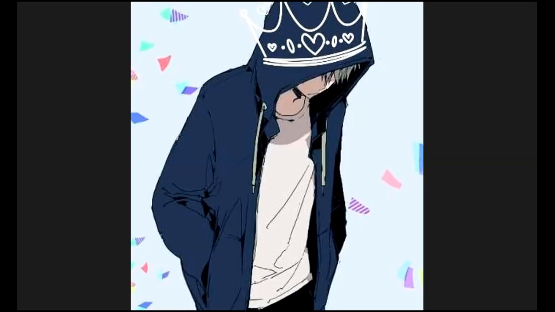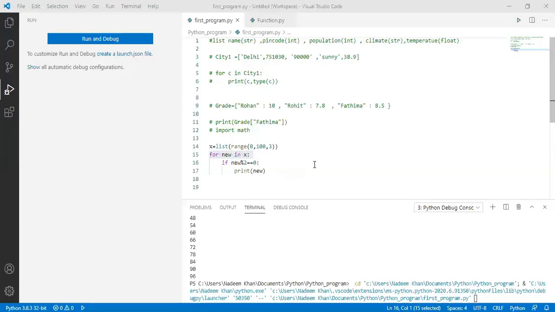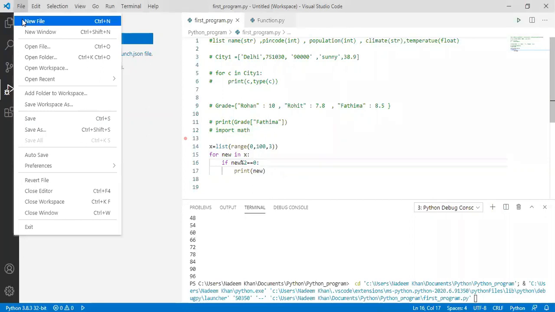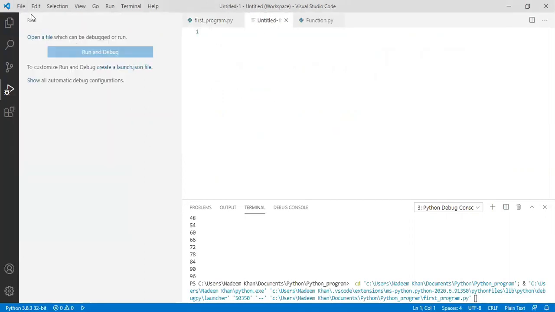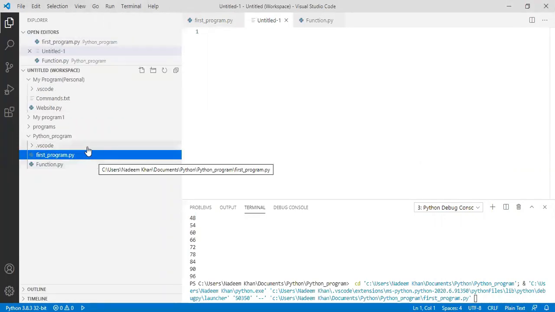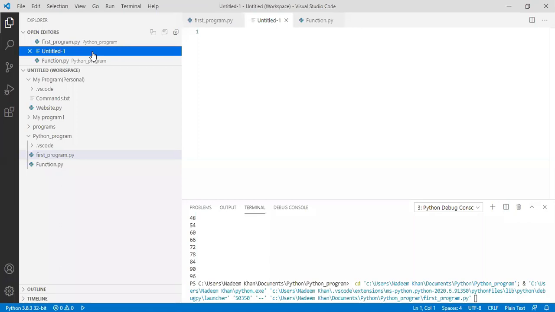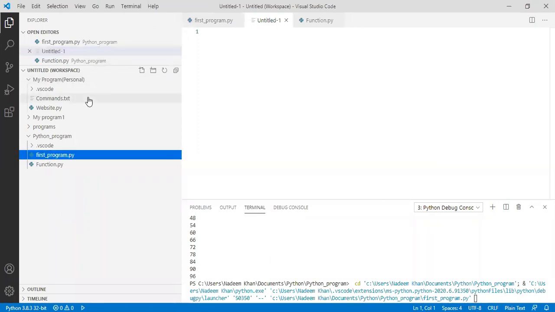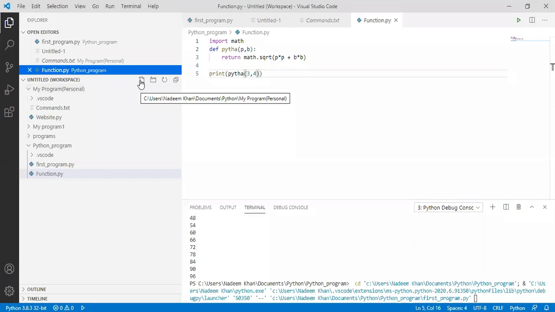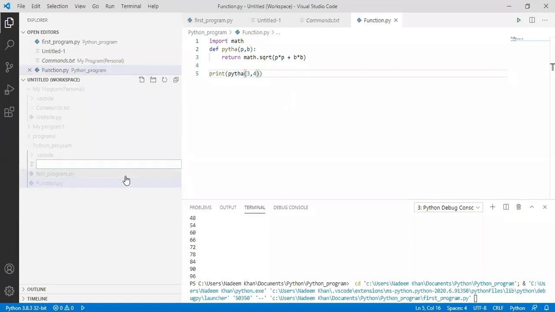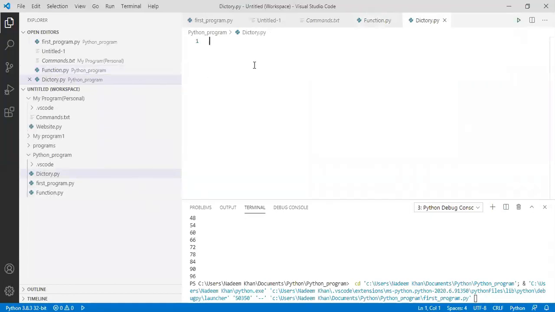First let me save this file. Suppose I have a new file named dictionary.py. Okay, so let's suppose